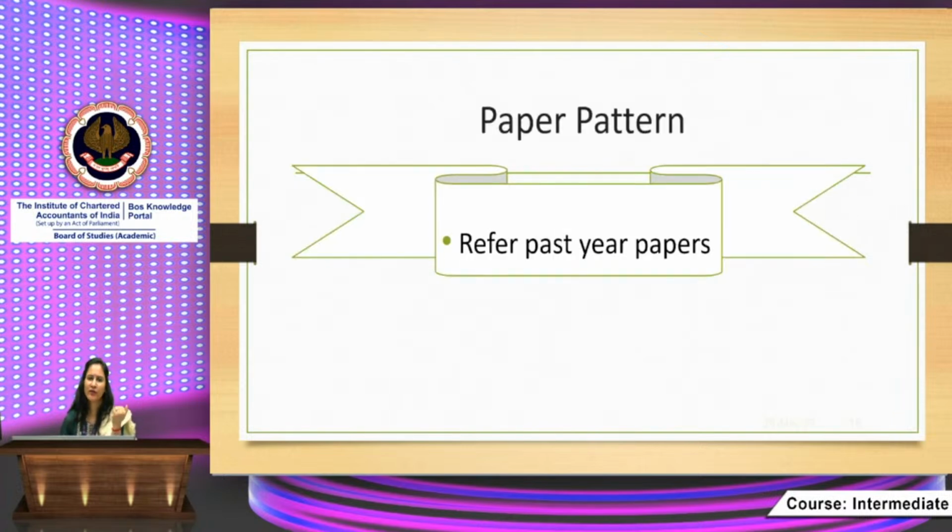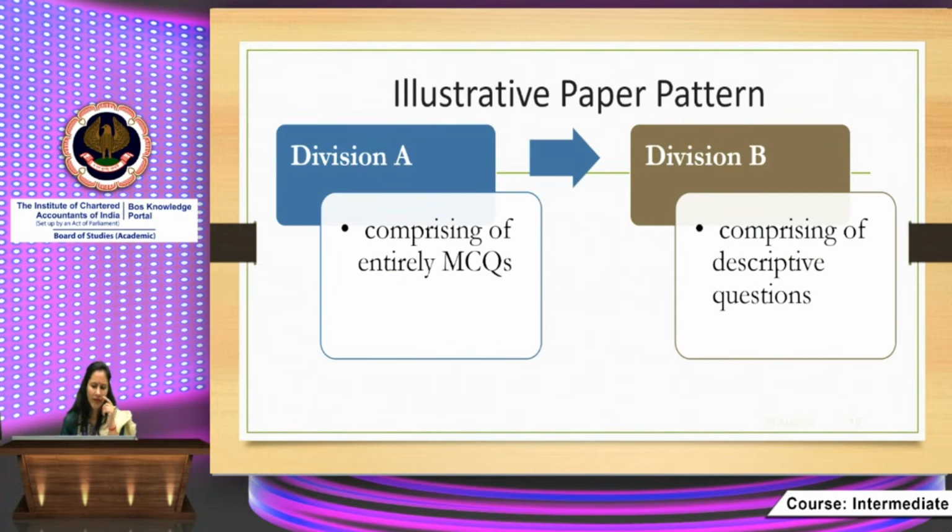Paper pattern: as I have already suggested, you may refer to past year papers, which are given with suggested answers. Then the illustrative paper pattern has been discussed. Basically, we have two divisions in the paper, Division A and Division B. Division A comprises entirely multiple choice questions, and Division B comprises descriptive questions.